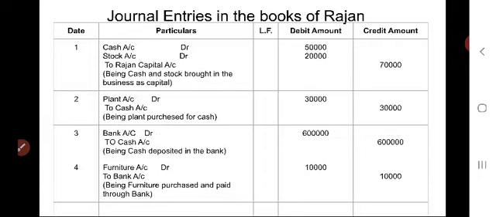In the date column, 2, since it is a serial number. In the particulars column, plant account debtor.